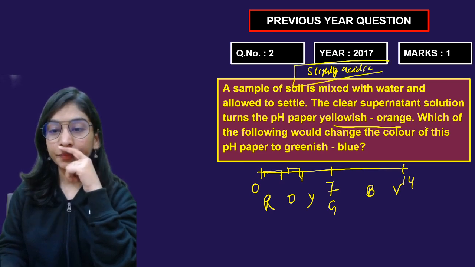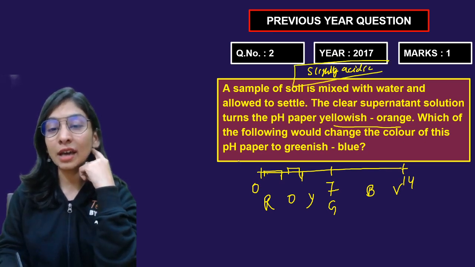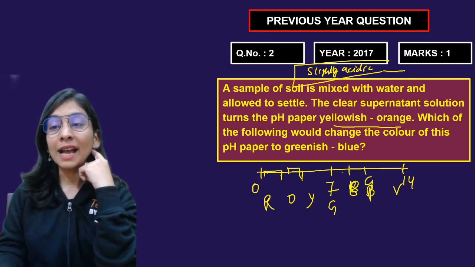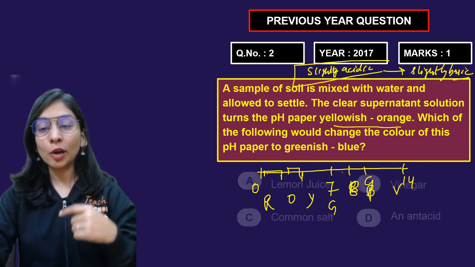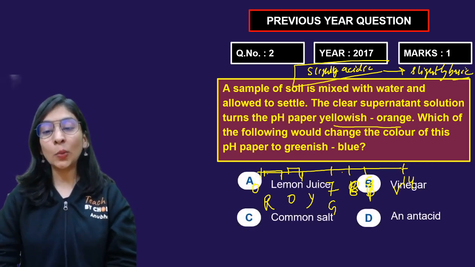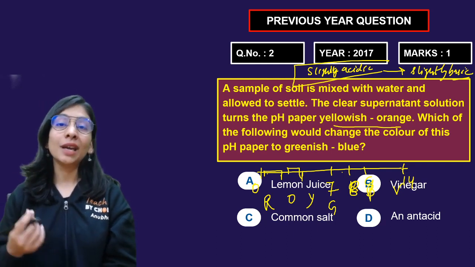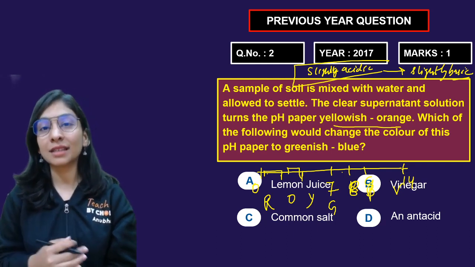Now, which of the following would change the color of the pH paper to greenish blue? This is like pH 8, 9. Greenish blue means I need to convert it to a slightly basic medium. Okay, so let's see what options we have: lemon juice, vinegar, common salt, or an antacid. What to add so that it will become slightly basic from that acidic state?